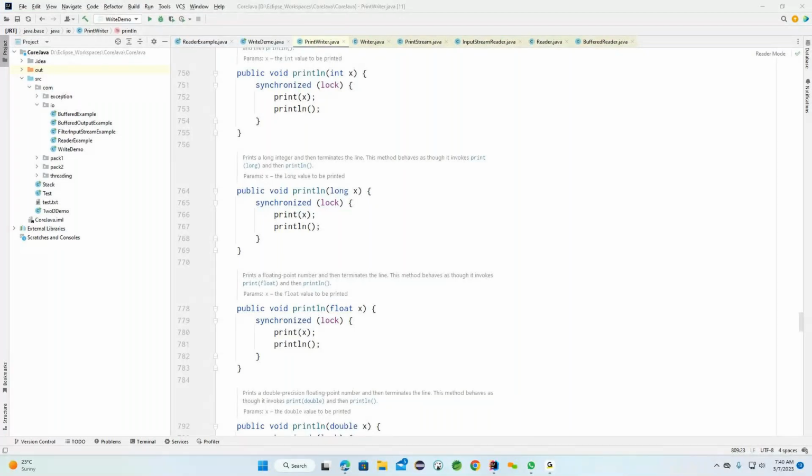Good morning, everyone. In the last session, we discussed the important concept of input-output streams and looked at related examples. Today, we'll discuss another important concept called generics. Generics is important because in day-to-day development, we are going to use this generic concept more and more.